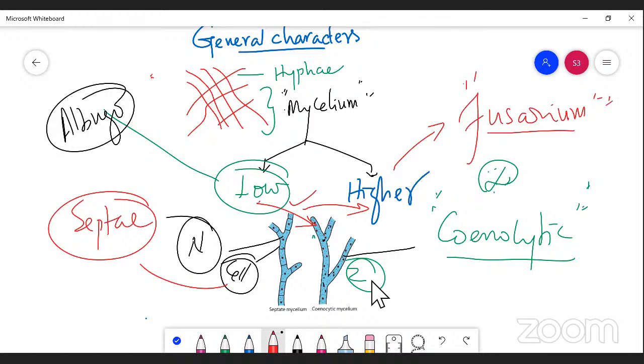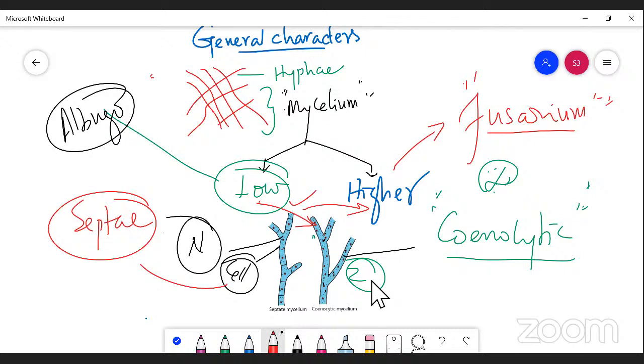So generally, mycelium with the cenocytic condition is found only in lower fungus. There are some mycelia which lack cell walls but may possess a number of nuclei. Such a condition is said to be a cenocytic condition. For that, I have just given the example, Albugo.